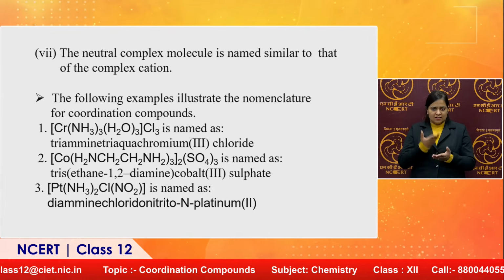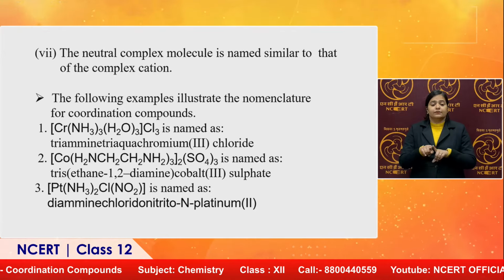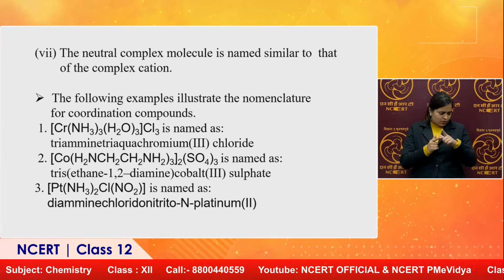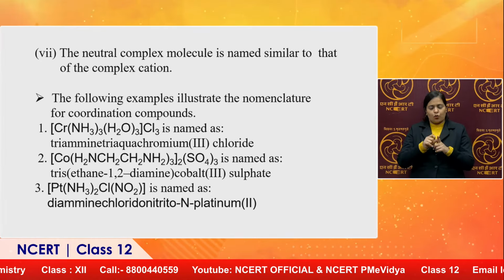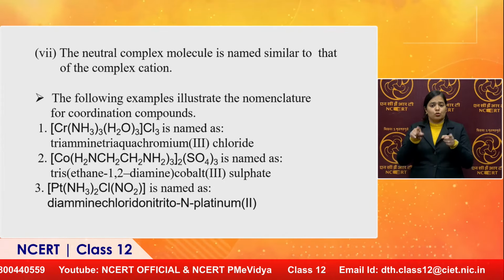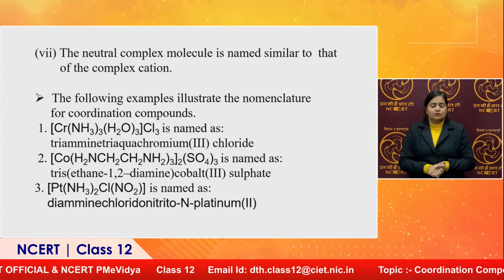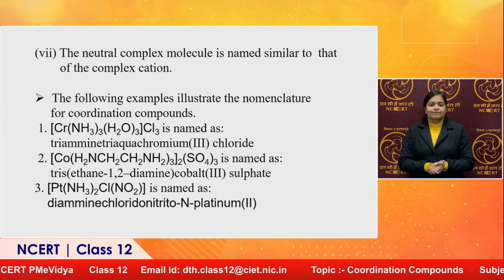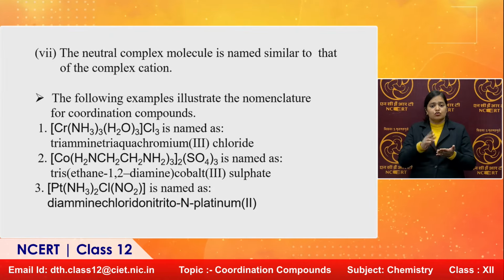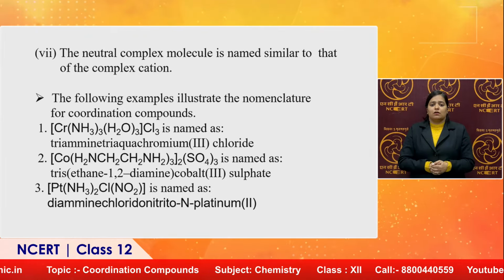Now, making it more clear, we are taking some examples. The following examples illustrate the nomenclature of coordination compounds. In case of the first example, [Cr(NH3)3(H2O)3]Cl3, how is it to be named? Now, NH3 is ammine, H2O is aqua. Alphabetically, ammine is coming first.